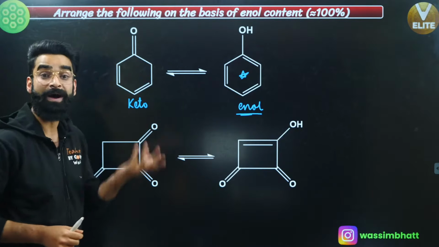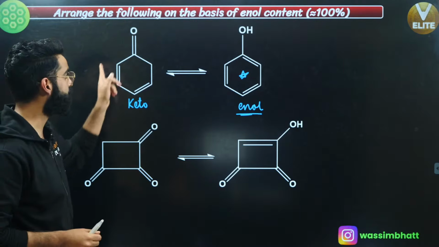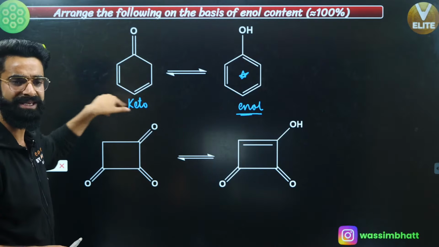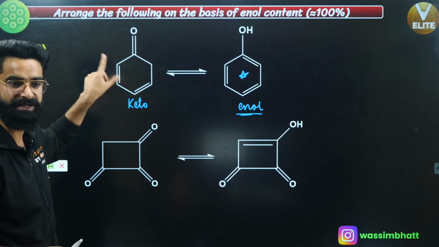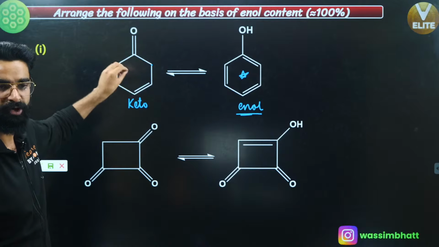Because for aromaticity, what all things are to be satisfied? First of all, there should be a ring, it should be cyclic. This is cyclic, no doubt, right? All the atoms right here should be sp2 hybridized, right? This one is not sp2 hybridized. So this is not aromatic at all.